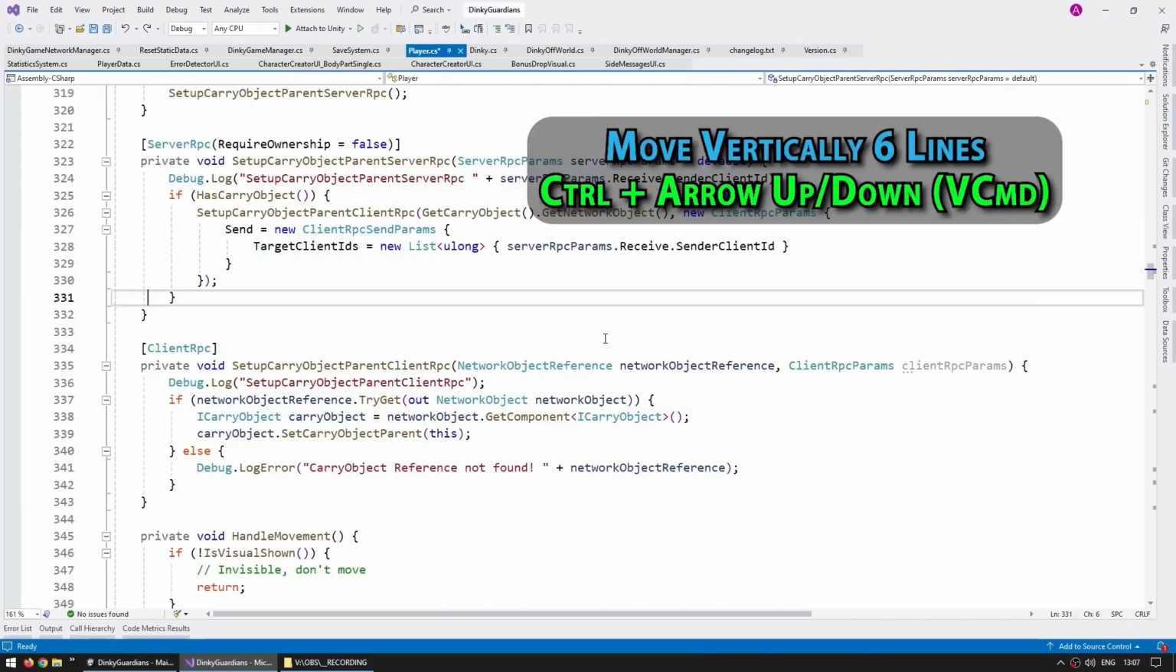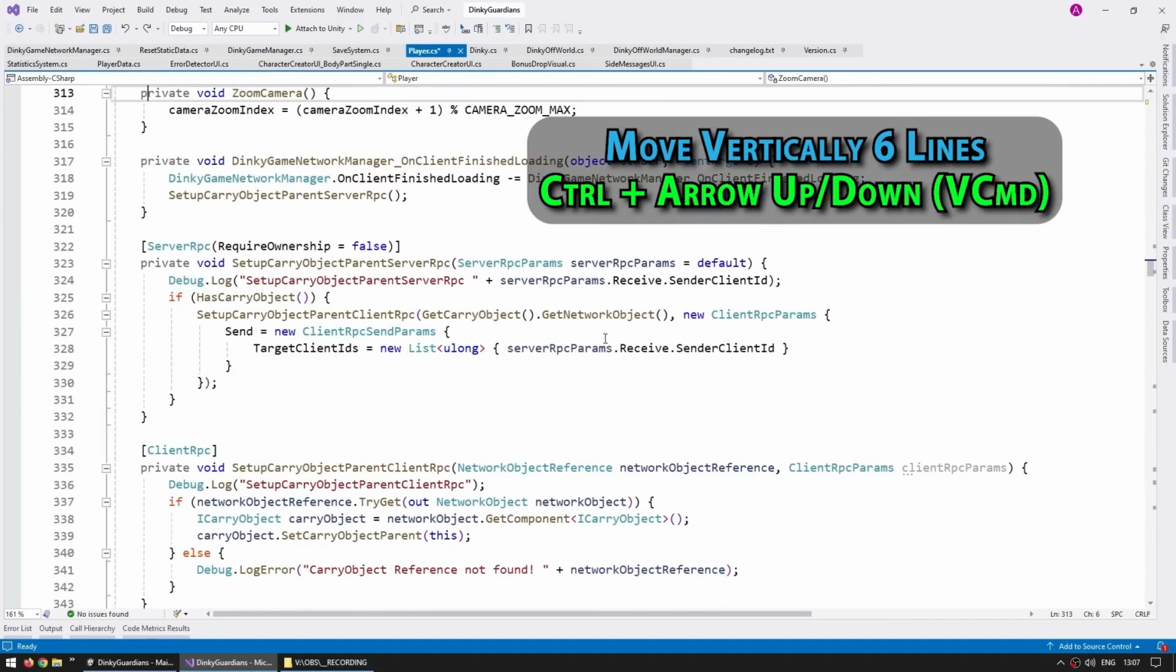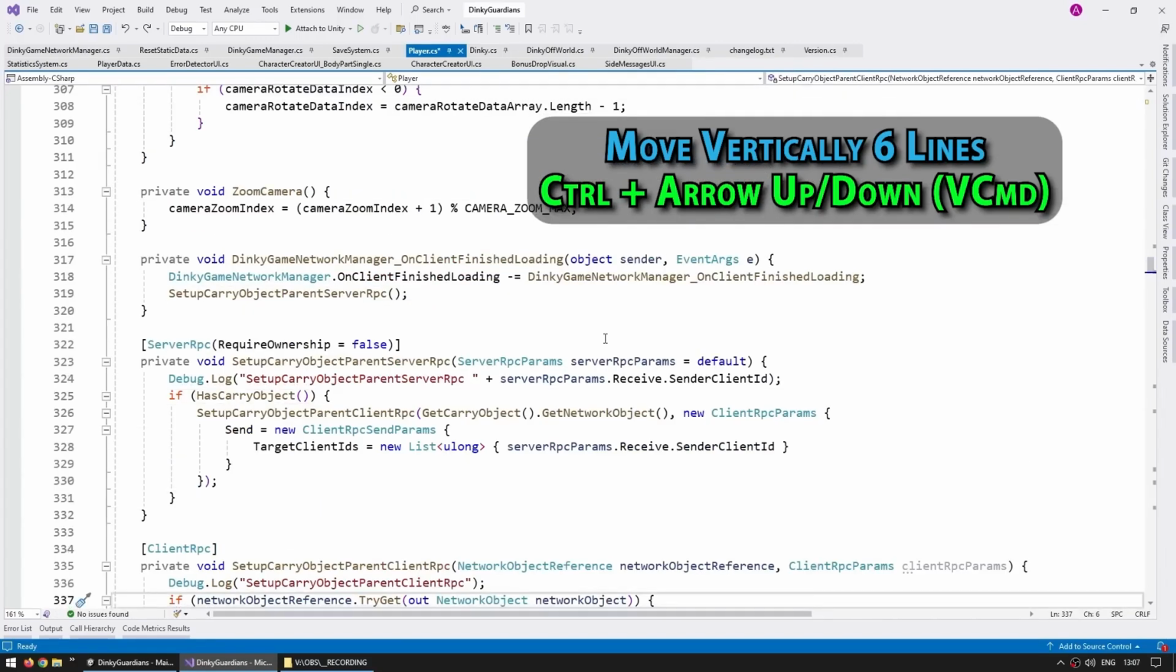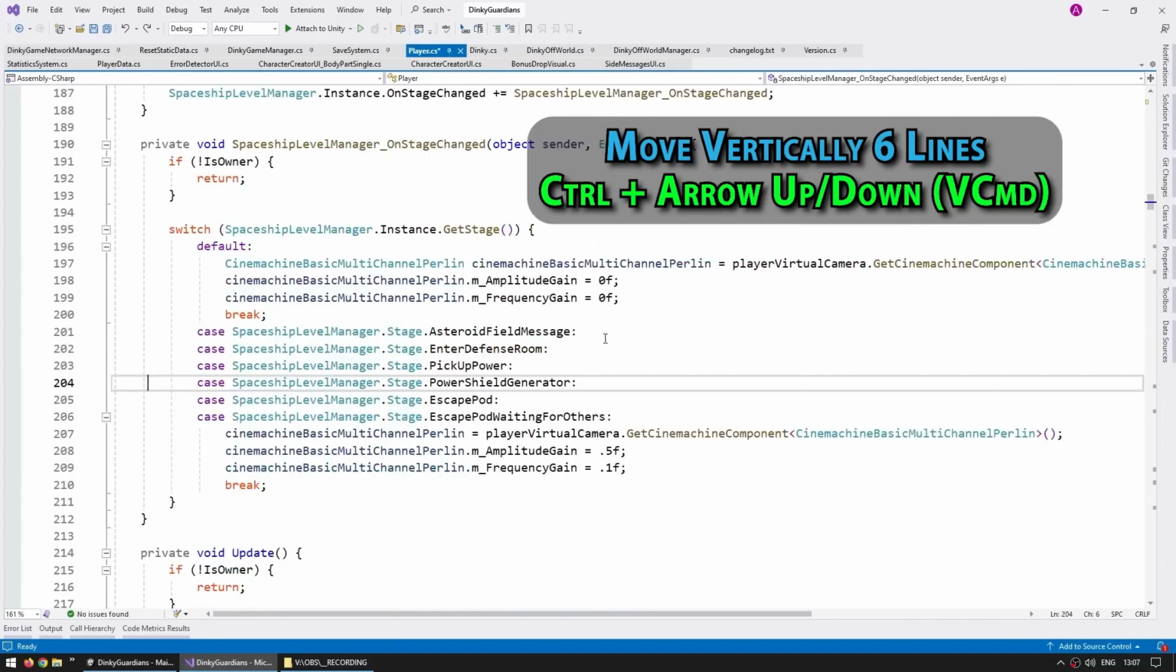So with all that, if I press control up or control down, as you can see, the cursor moves quite a lot faster. So I find this to be much better than just pressing 1, which just moves 1 line, or pressing page up, which always causes me to get lost.